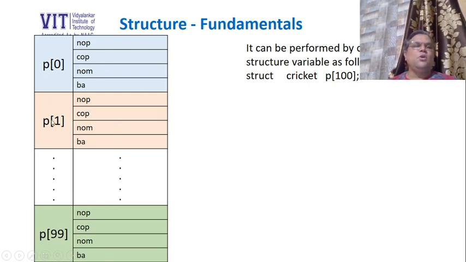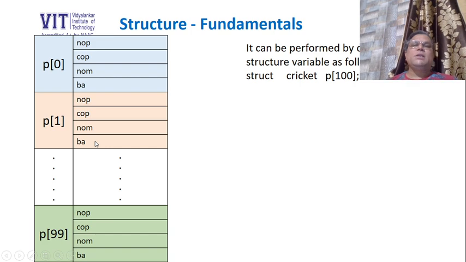So P0, P1, P2, P3, P4, likewise up to P99. These are the 100 elements of the array P. What will every element now consist of? Since this is an array of struct cricket, every element will consist of 4 fields: NOP, COP, NOM and BA. Like this also will consist of 4 fields: NOP, COP, NOM and BA.